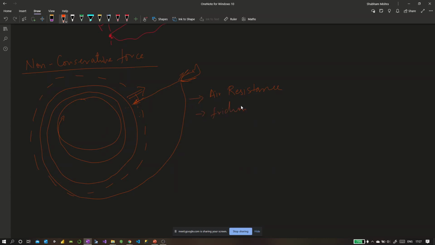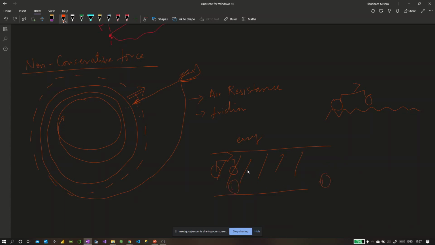So this you might have felt. For example, when the road is very smooth and you're riding a bicycle on it, it's easier for you. Whereas when the road is very undulating and you're riding a bicycle on it, it's very difficult, right? Also, let's say this is your initial point and that is your final point.